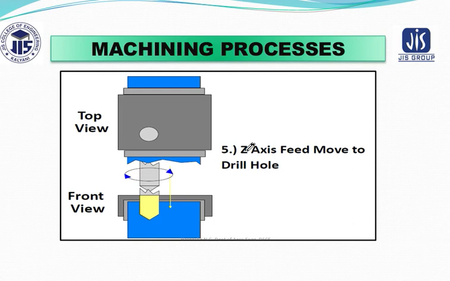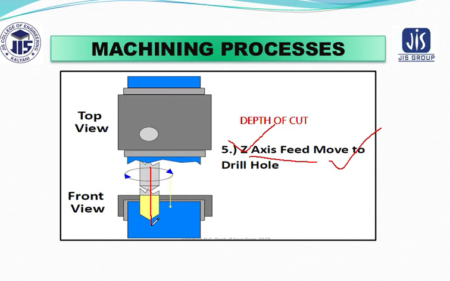Now you just see Z, as I have already told, always denotes the depth of cut. That means to how much depth you want to make a hole. So when you give the Z axis feed to move the drill, you can see the cutting tool was initially in this position.